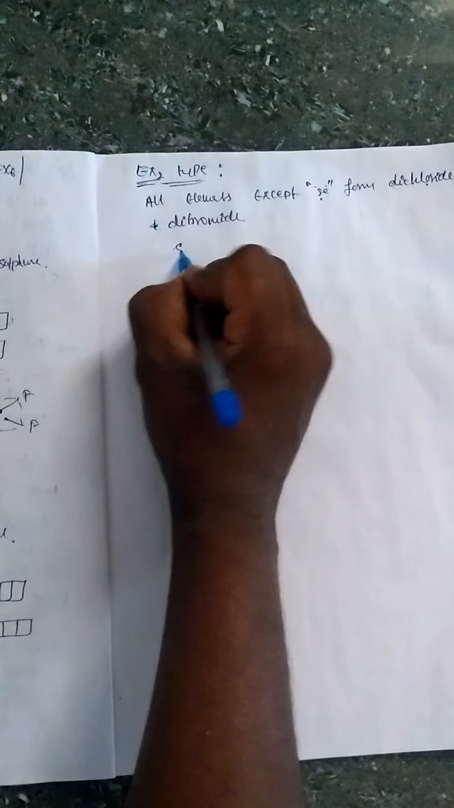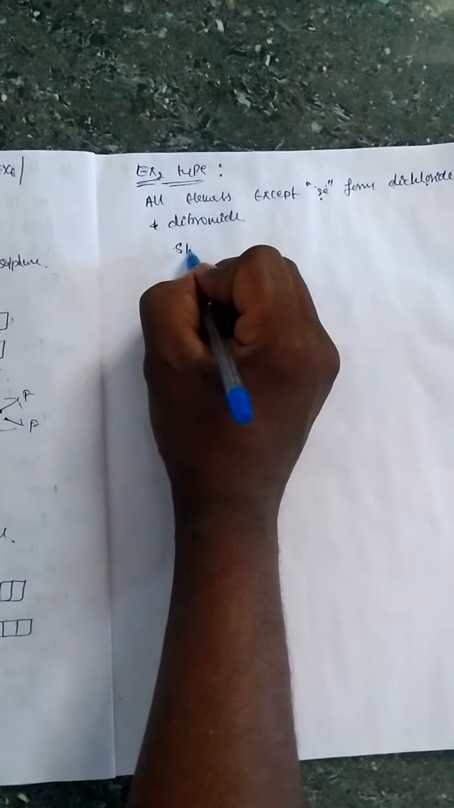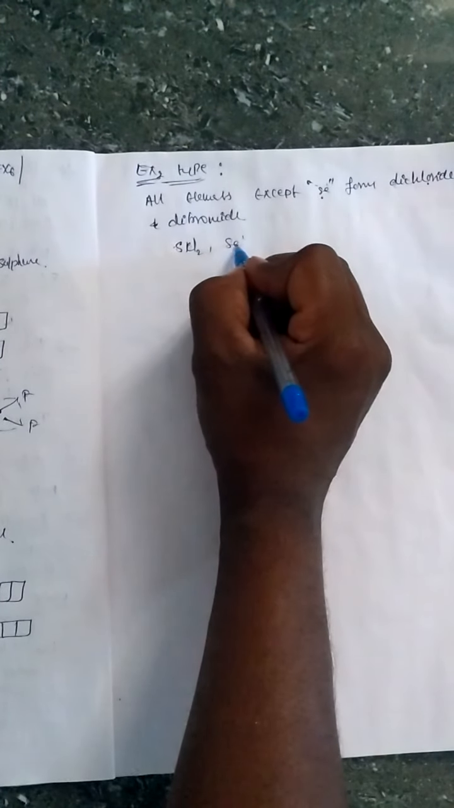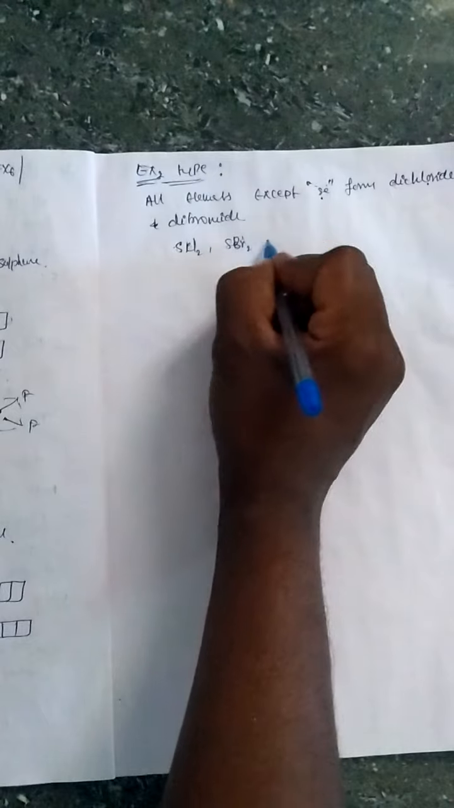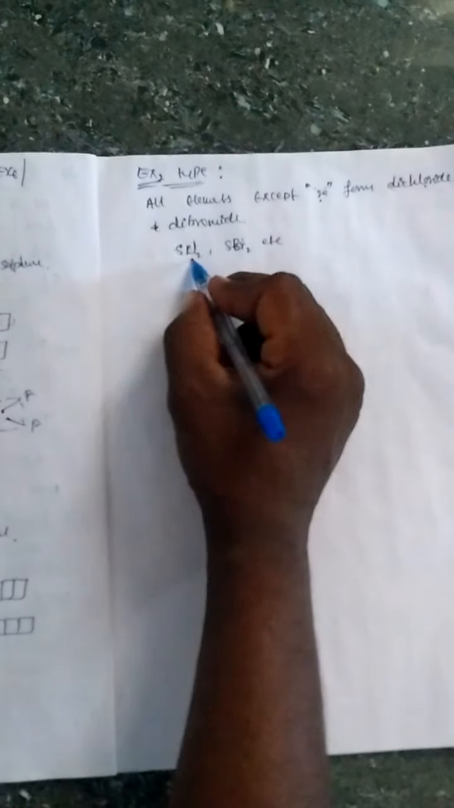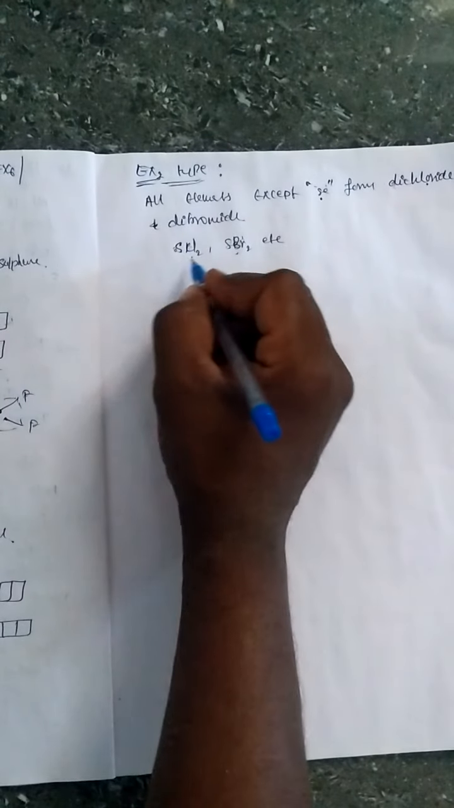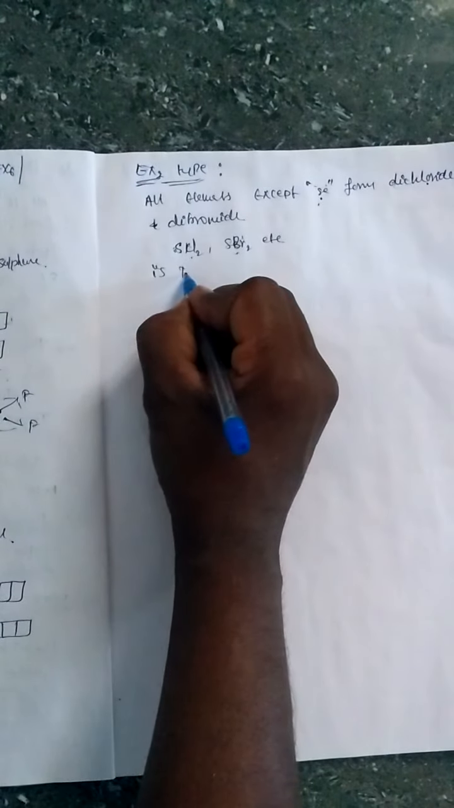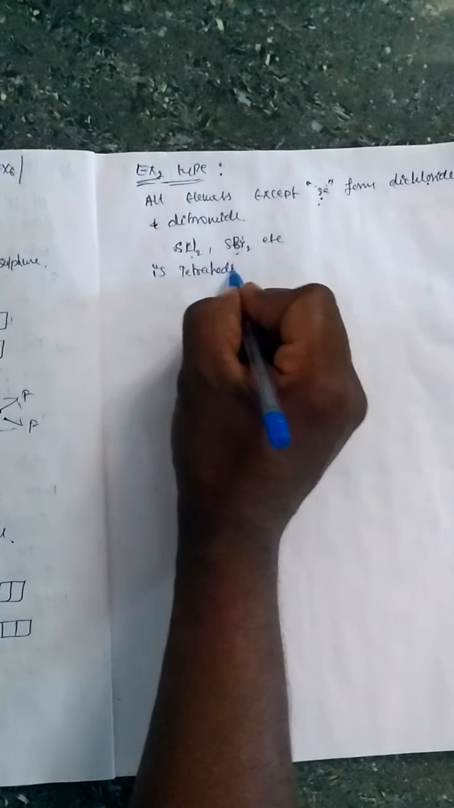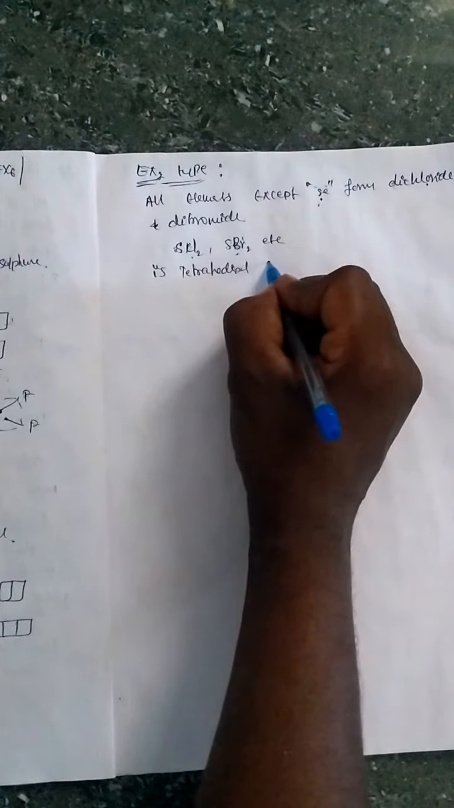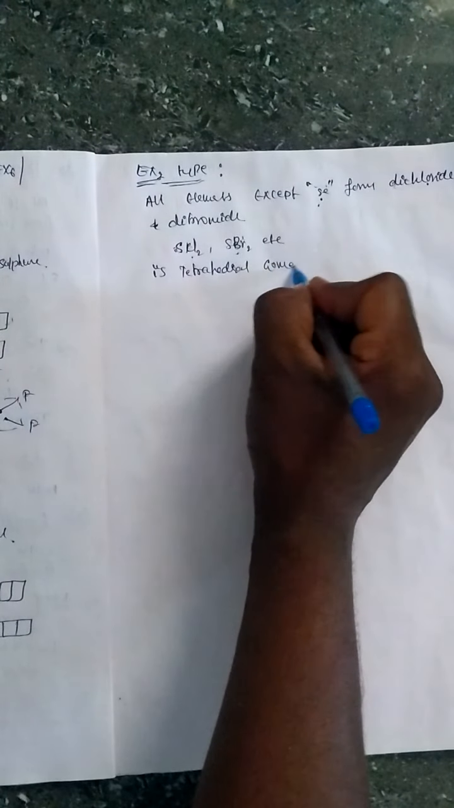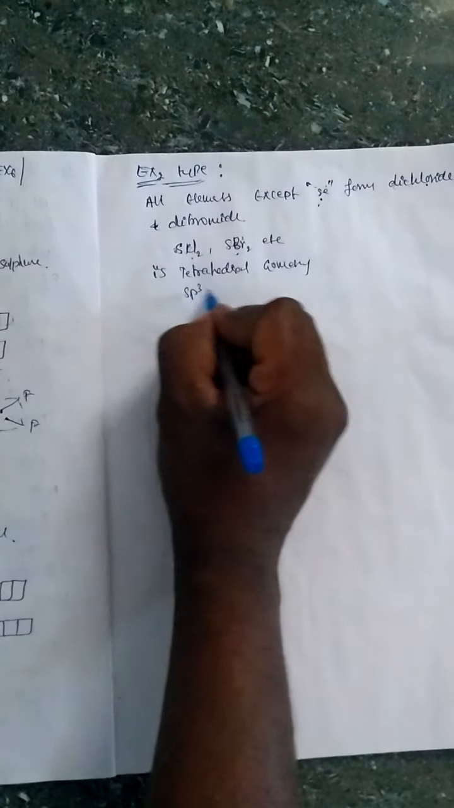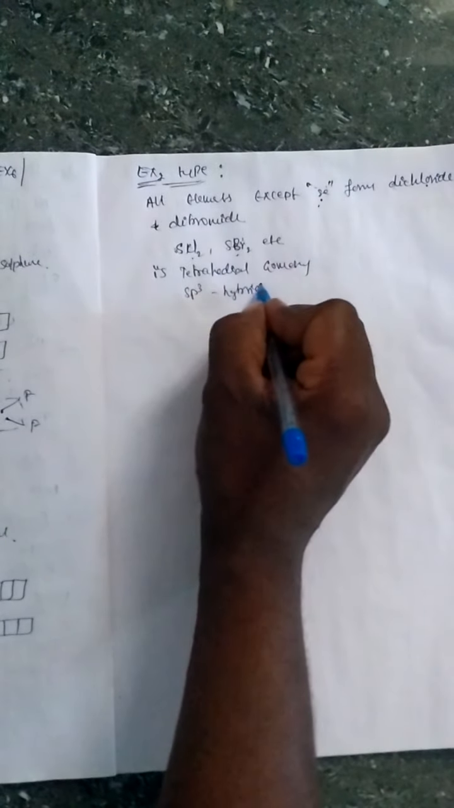Example, take sulfur dichloride and sulfur dibromide etc. So these dichlorides and dibromides are formed by all elements of group 16 except selenium. They have tetrahedral geometry and sp3 hybridization,